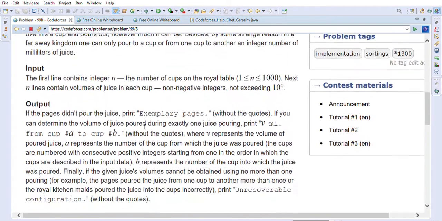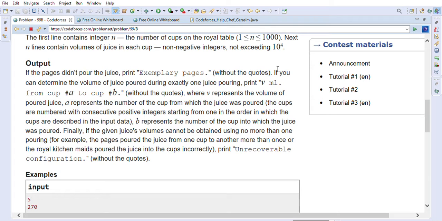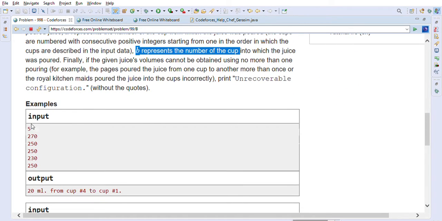So let's look at the next output scenario. If you can determine the volume of juice poured during exactly one juice pouring, print V ml from cup a to cup b without the quotes, where V represents the volume of poured juice, a represents the number of the cup from which the juice was poured. The cups are numbered with consecutive positive integers starting from 1 in the order in which the cups are described in the input data, and b represents the number of the cup into which the juice was poured. So this is given in the first example.